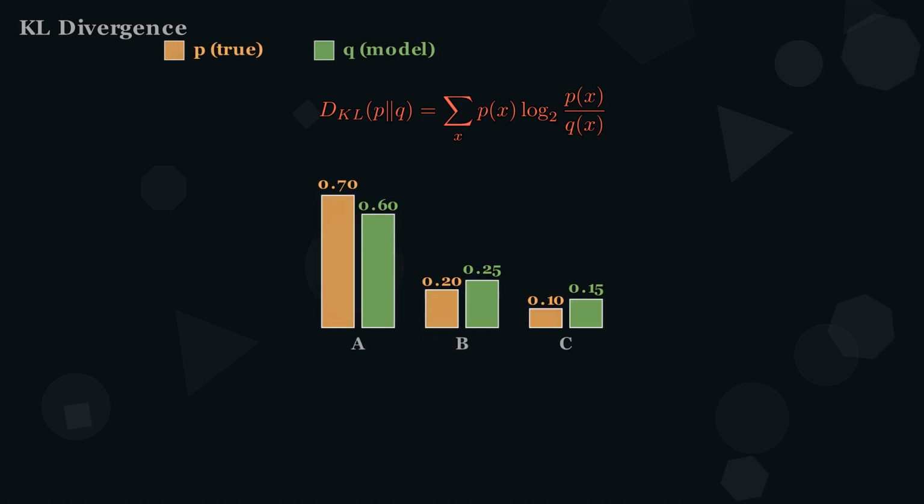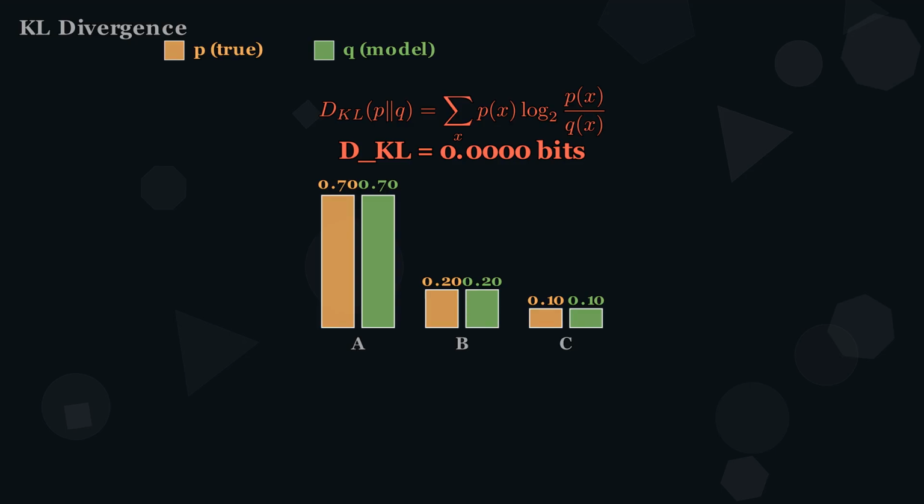KL divergence is the tax on being wrong. It measures every extra bit your model wastes. D_KL of P and Q equals the sum of P of x times log of P over Q. Here, the true distribution in gold, the model in green. The gaps between the bars, that is the divergence. For this good model, the KL divergence is just 0.03 bits. Now watch what happens as the model improves. The green bars move toward the gold, the gap shrinks, and when they match perfectly, the KL divergence hits 0,